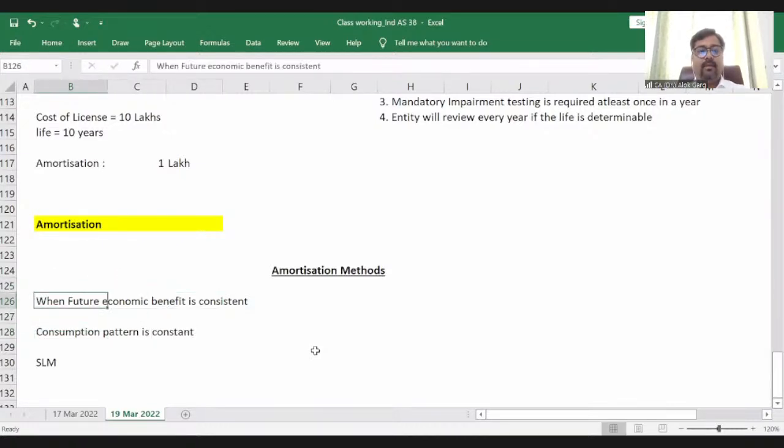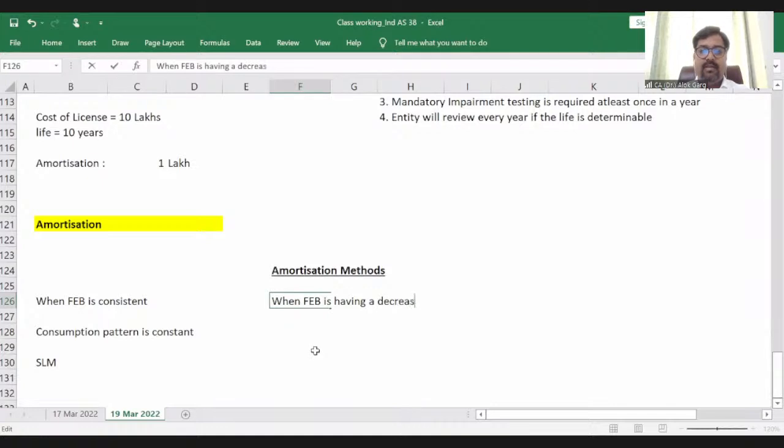All right. I will write this future economic benefit as FEB. Please understand, FEB means future economic benefit. When future economic benefit is having a decreasing trend, it means the consumption pattern is also diminishing. Then which method is more appropriate? WDV method is more appropriate, right?